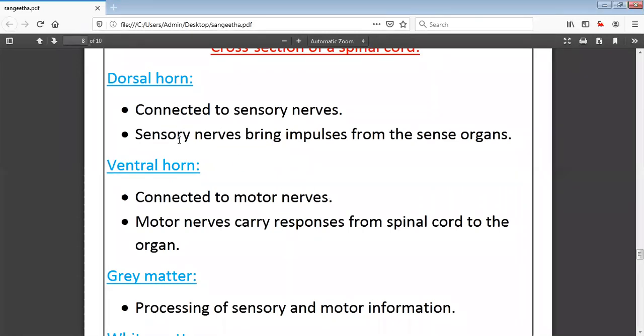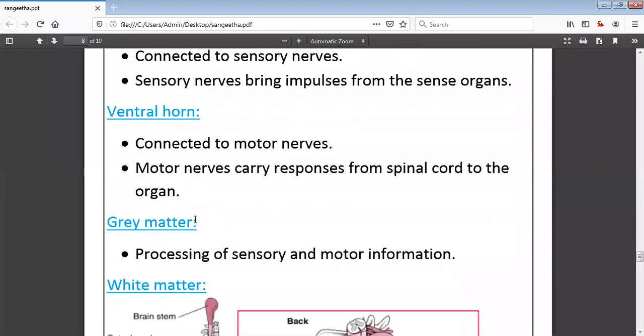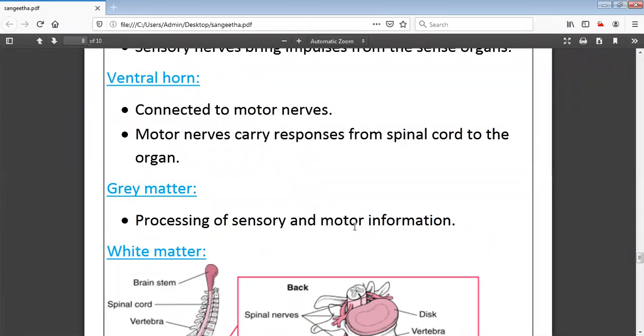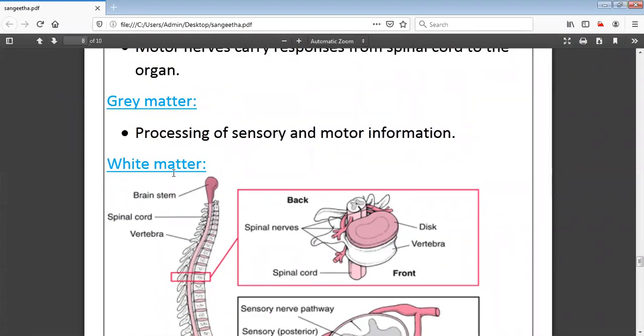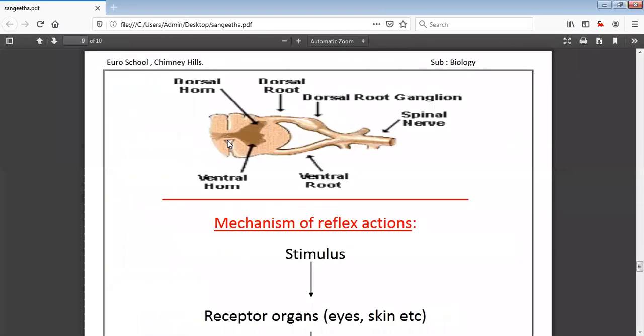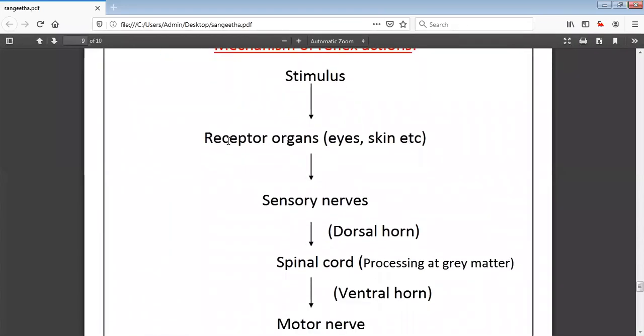Dorsal horn, wherein sensory nerves are involved, carries electrical impulses from the sense organs, and the ventral horn has the motor nerves, wherein the information from the spinal cord reaches the organs. Gray matter, sensory as well as motor, both the information is processed, and white matter is nothing but the central canal where all the process will be carried out. So is the mechanism clear, everyone?